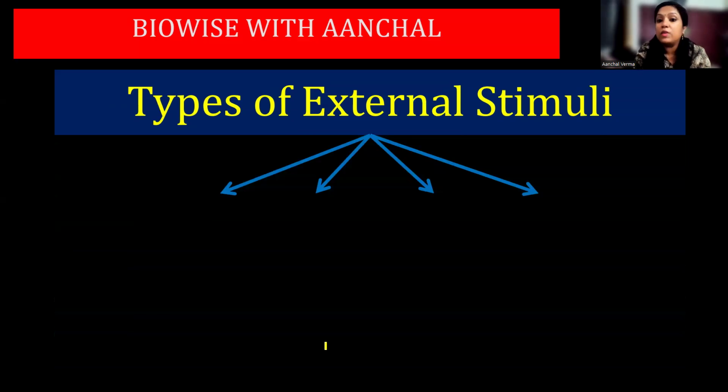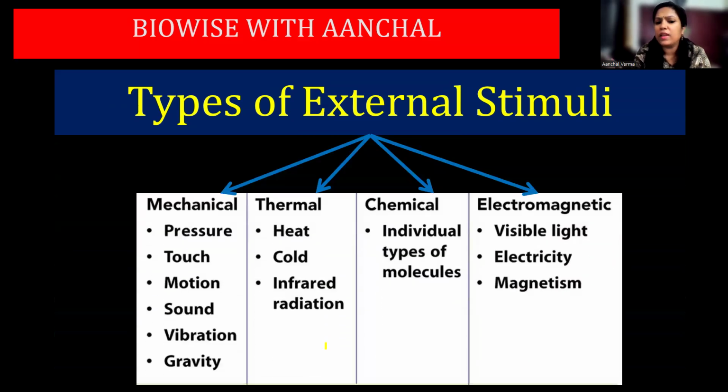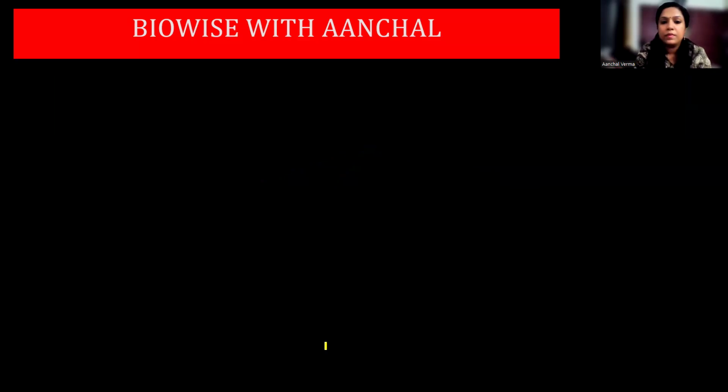You can see types of external stimuli. There are mechanical: pressure, touch, motion, sound, vibrations. Thermal stimuli can be heat, cold, radiations. Chemical: any chemical that can give you any kind of stimulus. Then you have electromagnetic. These are all different types of stimuli.